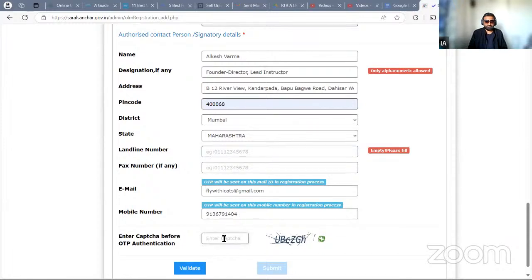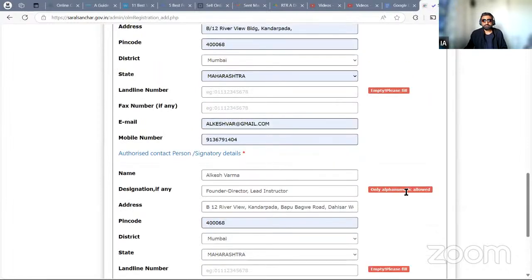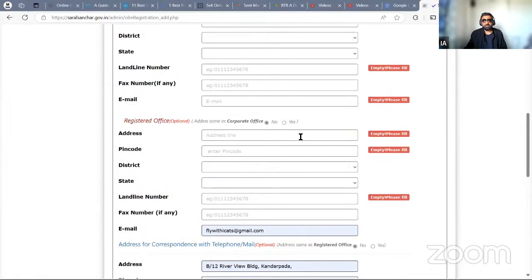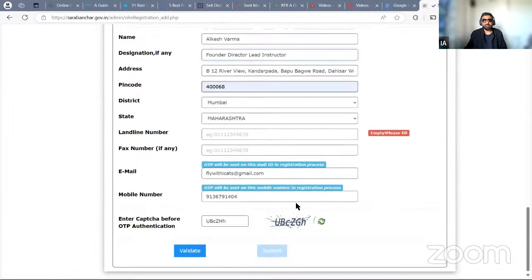Then you put in the captcha. We must be very careful with the captcha, the capital letters and whatever it is. We cross-check all information. Only alphanumeric. We'll see if these red markings are compulsory or not, although we don't have to put it. Everything else is optional. Let's see.